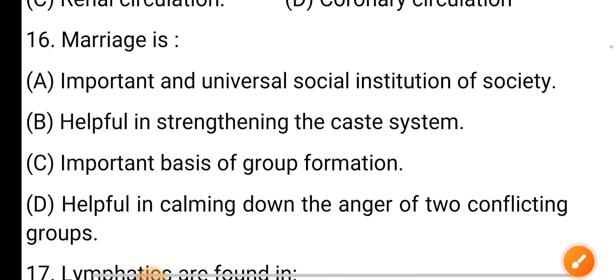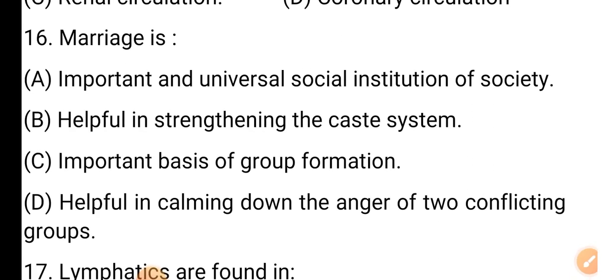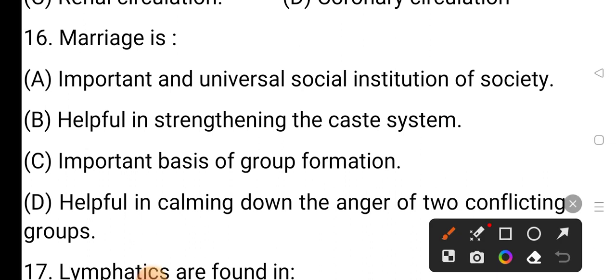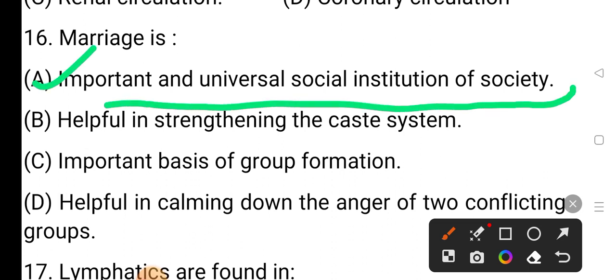Question number 16. Marriage is option A an important and universal social institution of society. Option B helpful in strengthening the caste system. Option C an important basis of group formation, and option D helpful in clamping down the anger of two conflicting groups. The correct answer is option A, important and universal social institution of society.